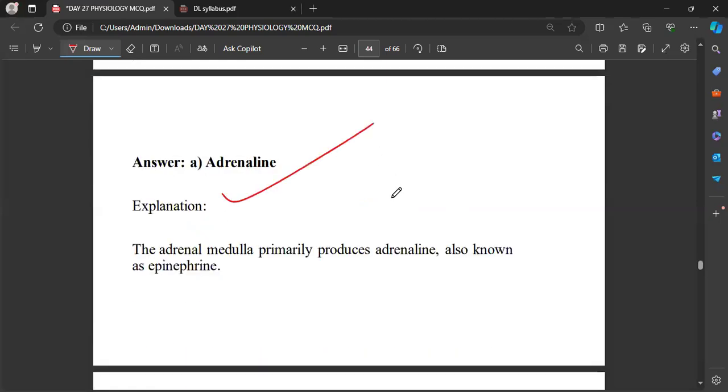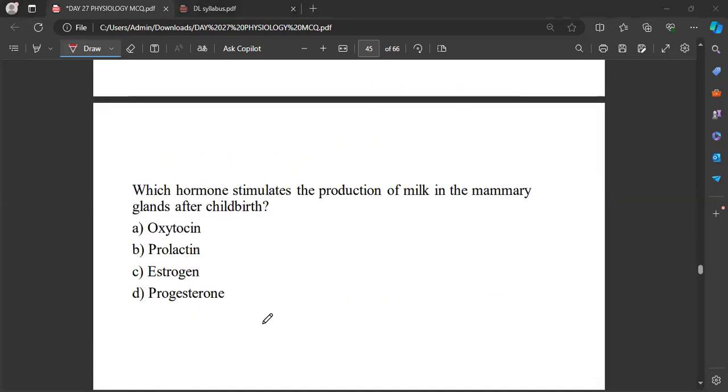That will be the adrenaline. Okay, and it is also called the epinephrine. And noradrenaline we will also call norepinephrine. Okay, now which hormone stimulates the production of milk in the mammary glands after childbirth?